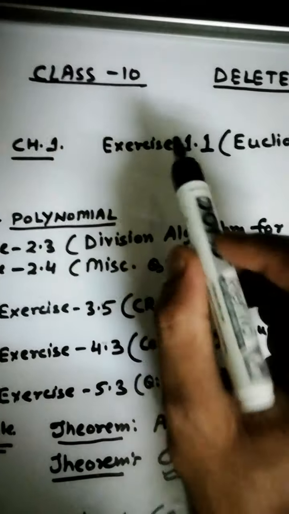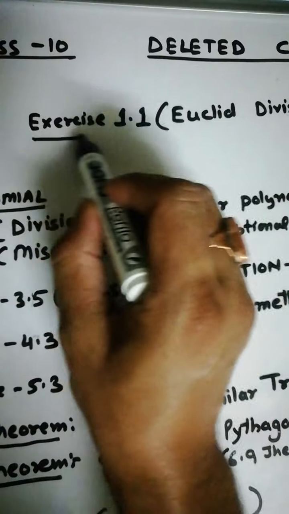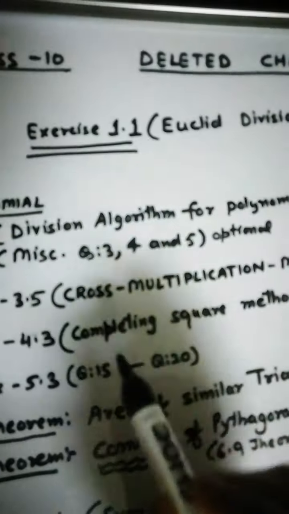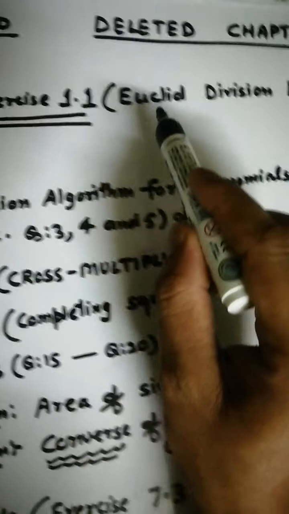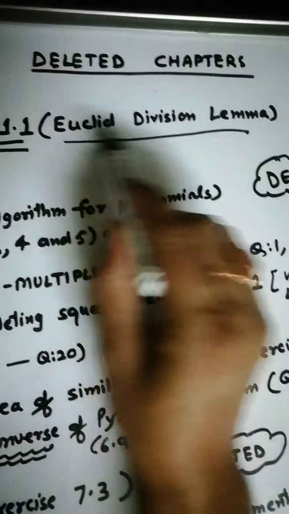In chapter 1, only exercise 1.1 is now deleted. This exercise 1.1 is related to Euclid's division lemma. So you have no need to do this exercise.